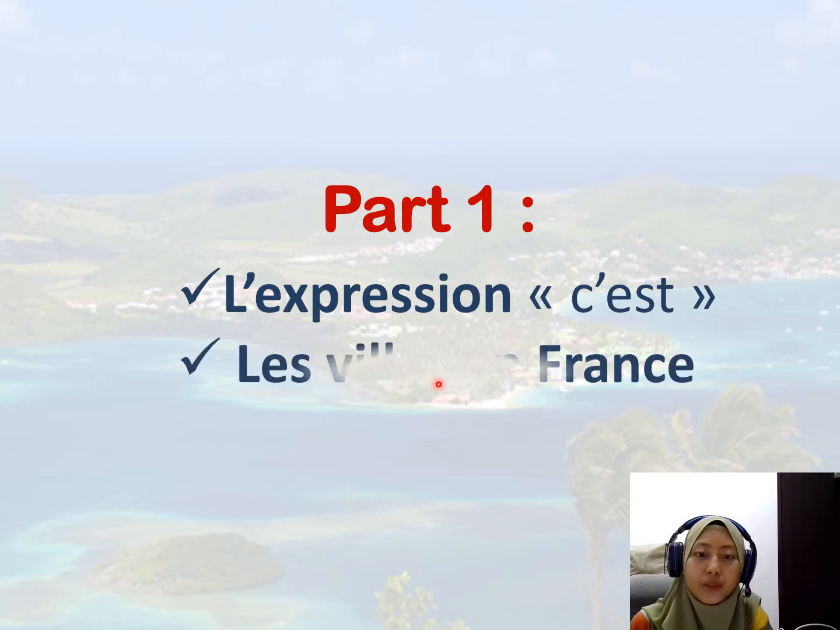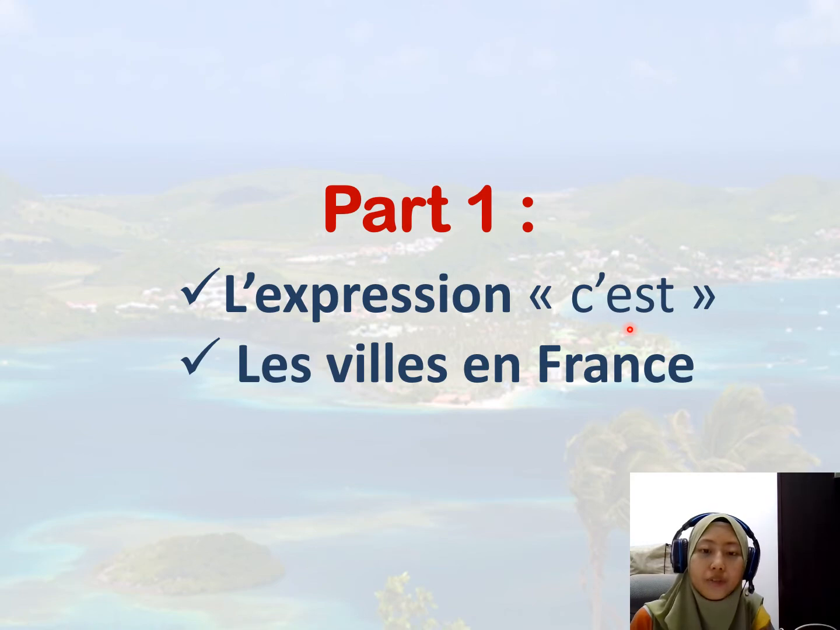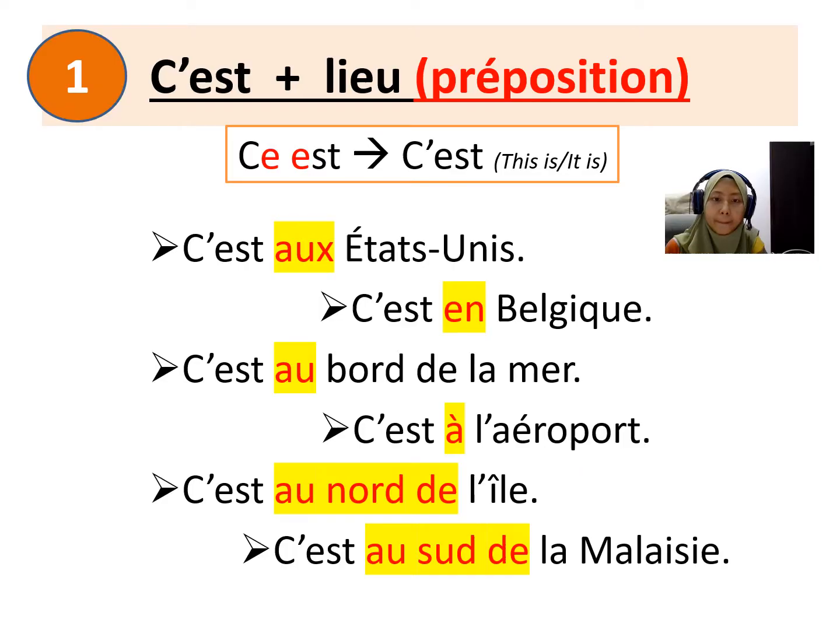Part 1, as we can see, we are going to learn on the expression c'est and les villes en France. Over here, as you can see, the first point for our expression c'est is by using c'est plus lieu. What is lieu? It is a place, okay? But as we learned before this, when we want to add a place, especially countries and also even places, we need to put in a preposition, okay?